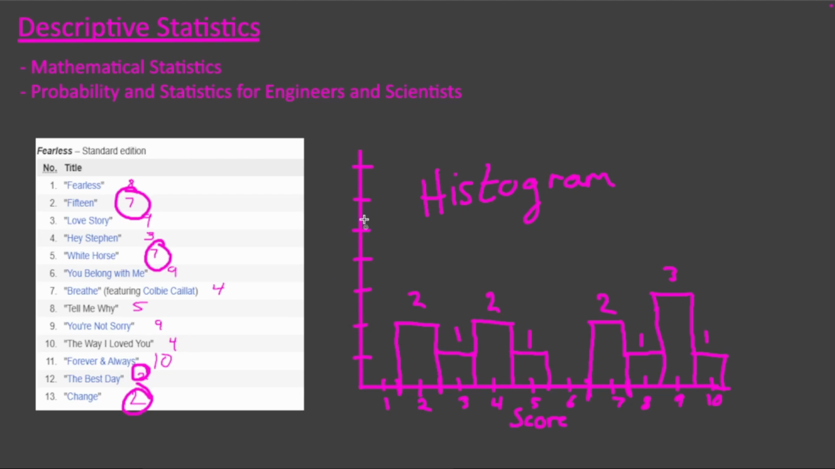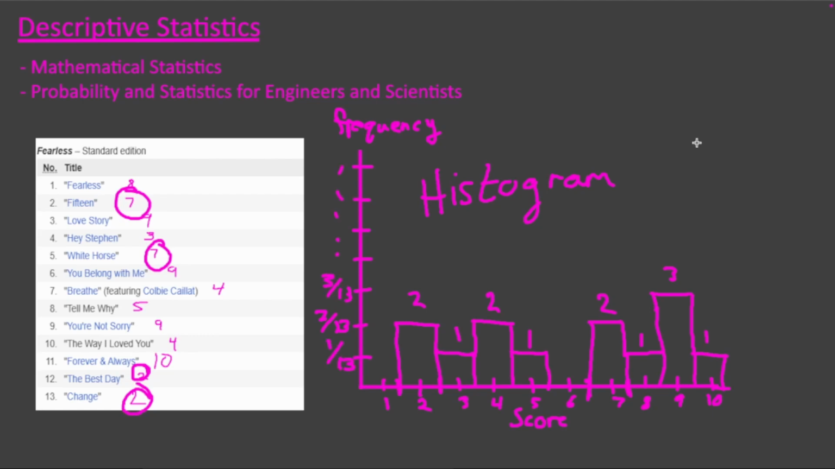Also, instead of pure counts, we could have represented this as the frequency of how often a particular bin occurs. So because we have 2 2s represented, that means 2 out of 13 songs have a score of 2. So we could say that this height represents 2 out of 13. If you wanted to know what percentage of the album I thought was a 2 out of 10, well, that would be 2 out of 13.